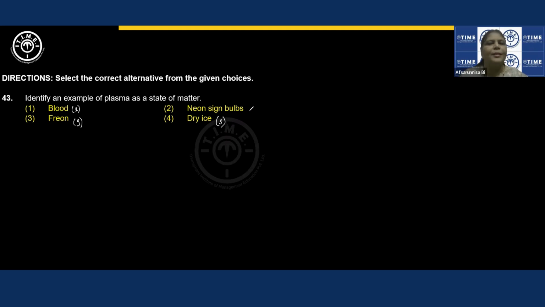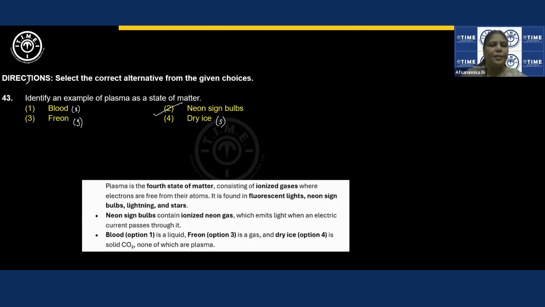Neon sign bulbs. Here in the neon sign bulbs, we can see neon existing in the form of ions because of the excitation of the electrons, right? Because during the de-excitation, they emit light. So neon sign bulbs will be the correct answer because they contain neon ions. Explanation part of this is here. Next question.